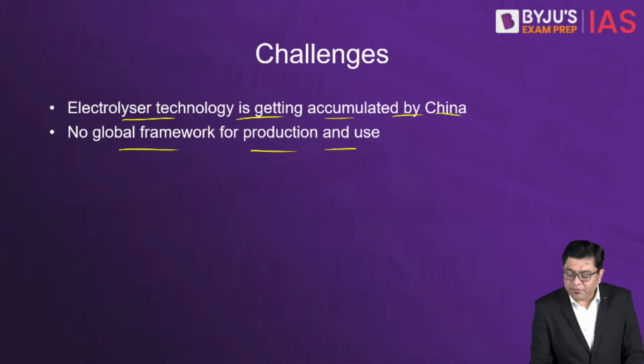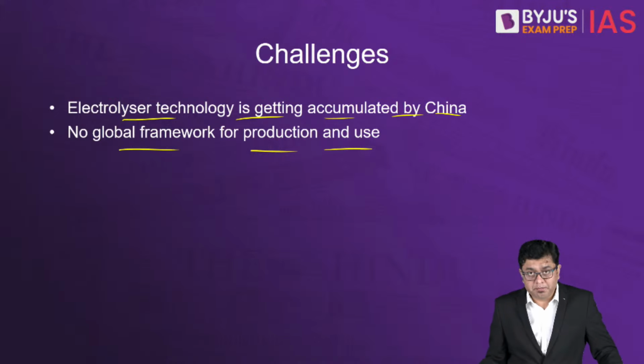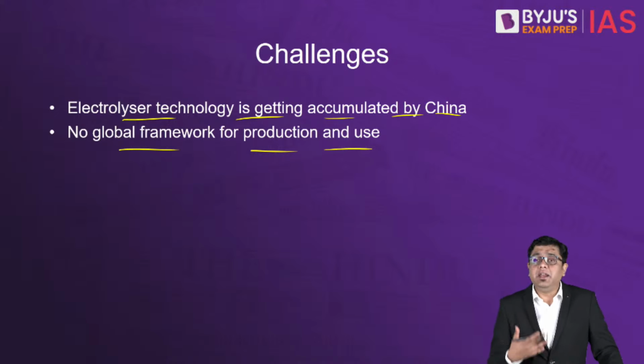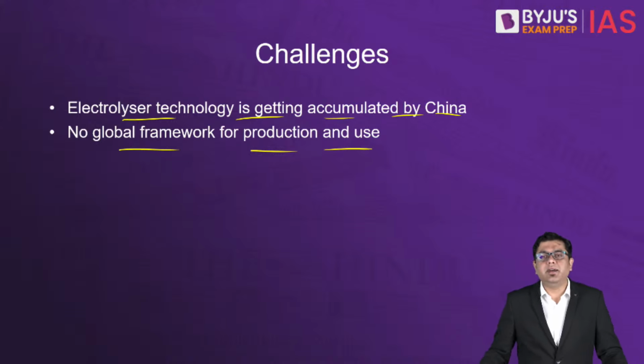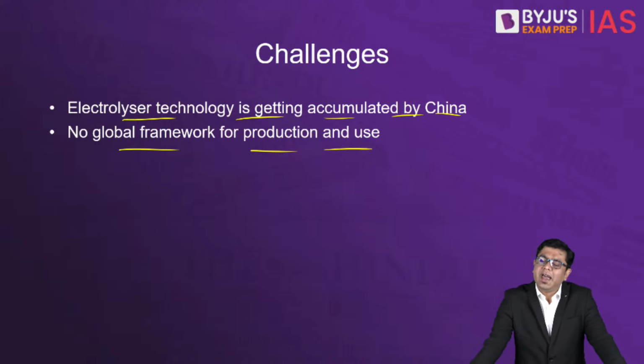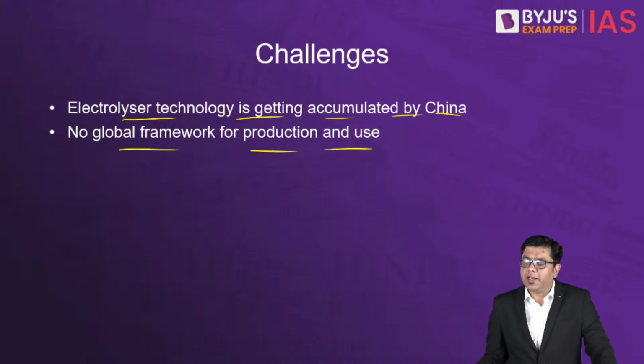And no global framework for production and use is in place. We also don't have enough domestic factories and enough domestic automotives or ventures where green hydrogen can be used automatically. So these are the areas where we need to work upon, and that is something where we can capitalize upon the production of green hydrogen.